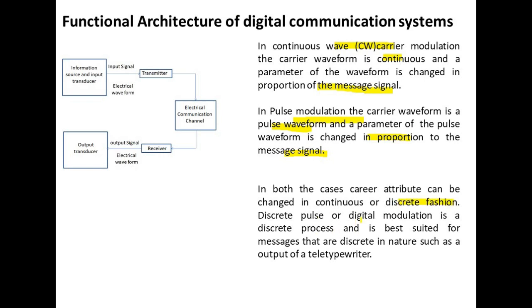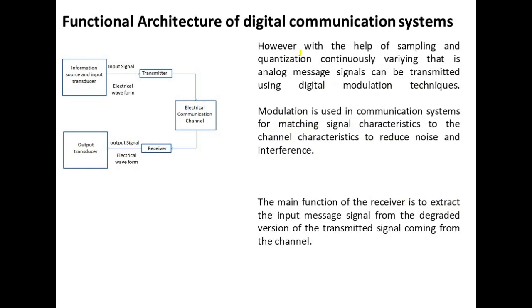Discrete pulse or digital modulation is a discrete process and is best suited for messages that are discrete in nature, such as the output of a teletype writer. However, with the help of sampling and quantization, continuously varying, that is analog, message signals can be transmitted using digital modulation techniques. Modulation is used in communication systems for matching signal properties to the channel characteristics so that noise and interference can be reduced.